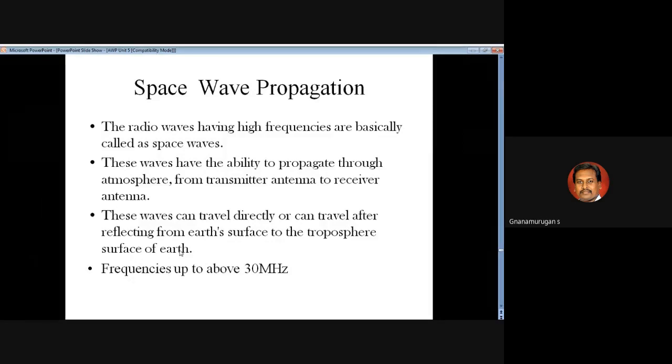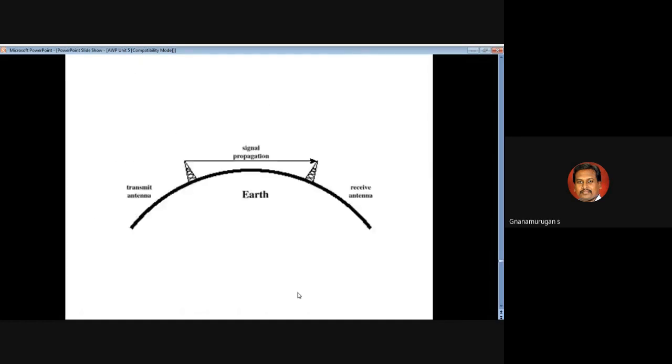Direct wave means you transmit the electromagnetic waves from the transmitter to the receiver. In the reflecting process, you transmit the electromagnetic wave from the space to the earth, and again from the earth to the space. That is the troposphere, and the frequency range is about 30 megahertz. That is space wave propagation.